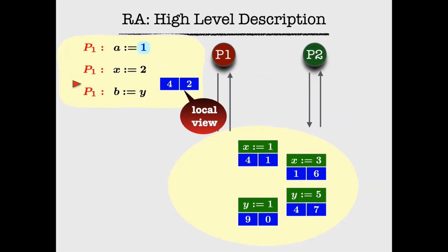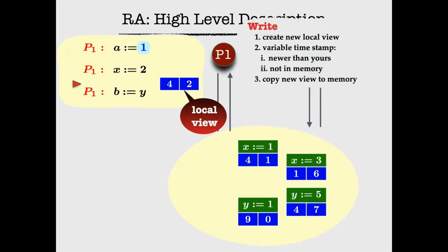Now let's see how a write operation proceeds. The local view of the process is 4 and 2, and I'm going to do the write operation on X. As we said already, whenever I make a write operation, I'm going to create a new message in my memory pool. So here I'll create a new local view. I have to choose a timestamp for X which is larger than my current local view, which is 4 here, and which is not already there in the memory.